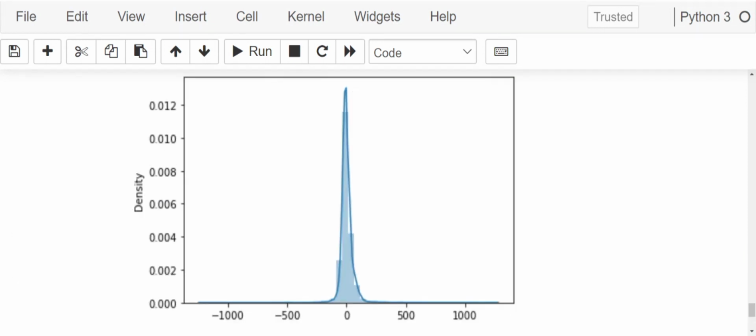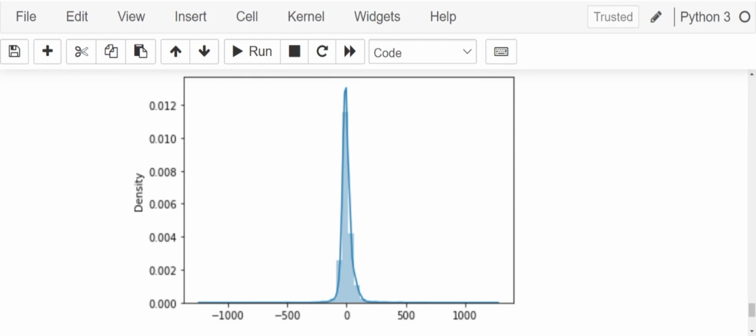We get a graph which looks like this, which says that there is very little error in our model. So our model is being successful in predicting the Y values, or air quality index in our case.